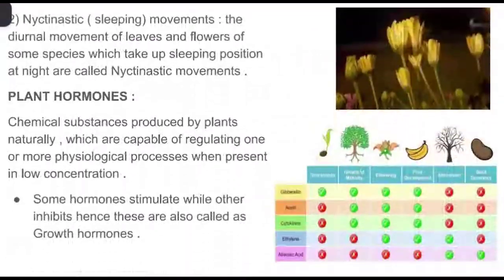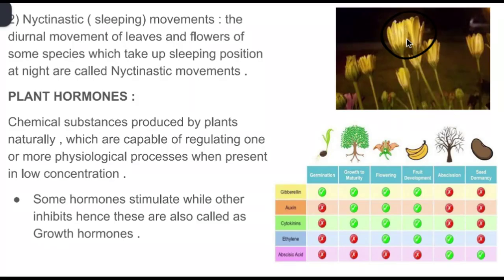Next, coming to sleeping movements. Sleeping movements are also called diurnal movements, like the day and night cycles of leaves and flowers. Certain species take up a sleeping position at night, which is termed nyctinastic movements. Usually the flowers undergo sleeping movements during the night and bloom in the morning. All these movements are exhibited by the plant because of the phytochemicals present inside the body.